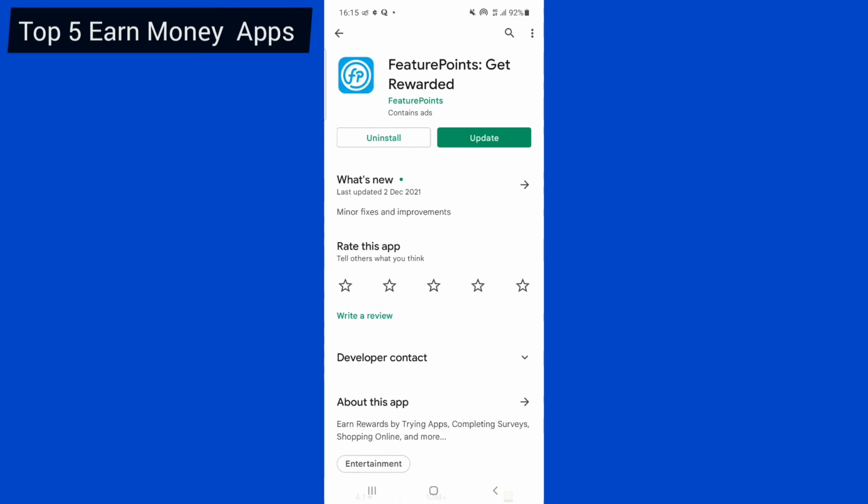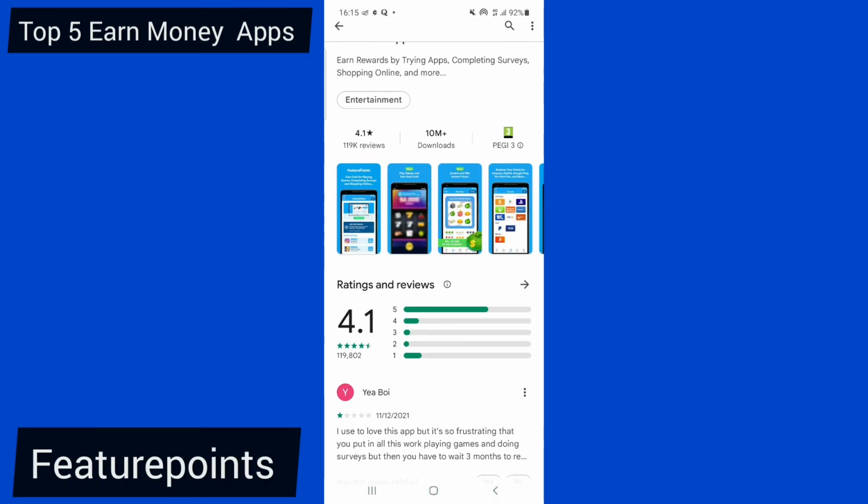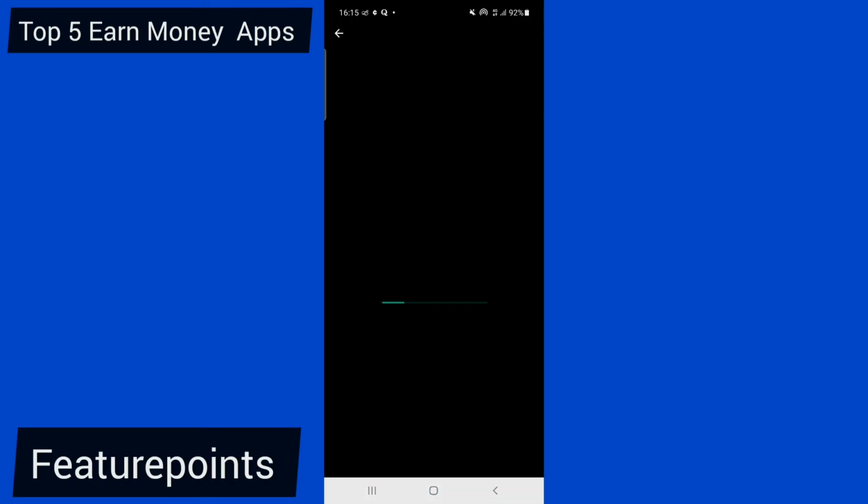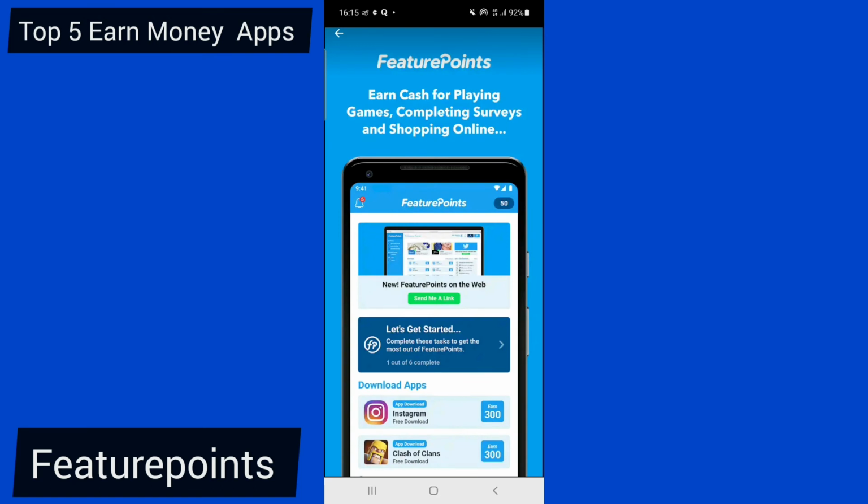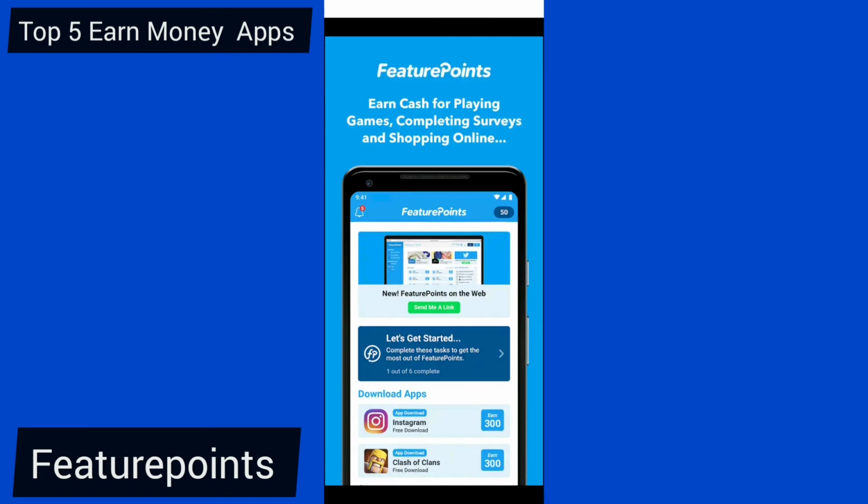So let's talk about Future Point. Future Point is an application that allows people like you and me to complete offers. You can download an application like Instagram or any type of application on your smartphone, and you will get points for just doing that. Download the application, use it for 2 minutes, follow the requirements, and you will get paid for just doing that. They pay you through points, and you can convert the points into cash.